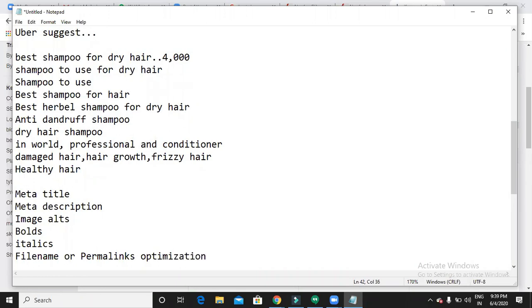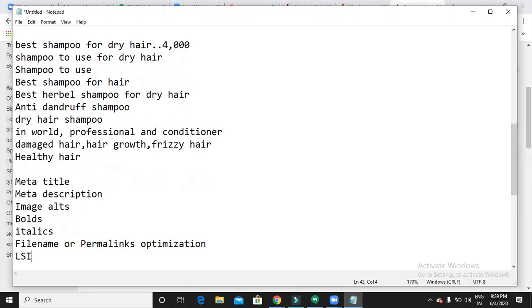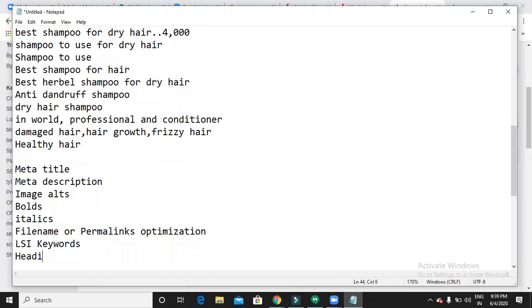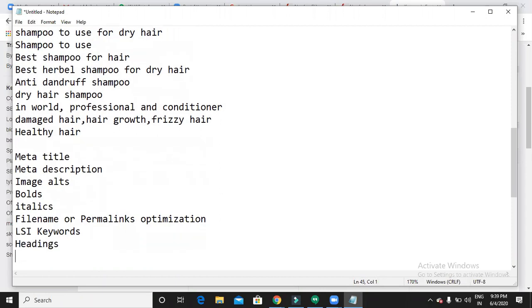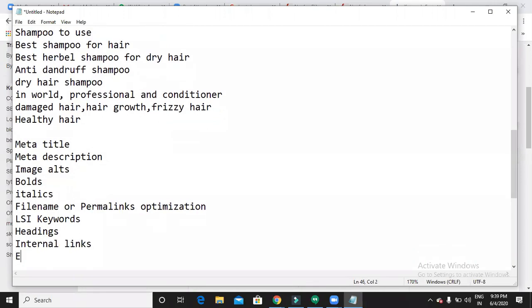Link optimization. Then LSI keywords, headings, internal links. So these are the important places you have to remember in your website to optimize it for search engines.